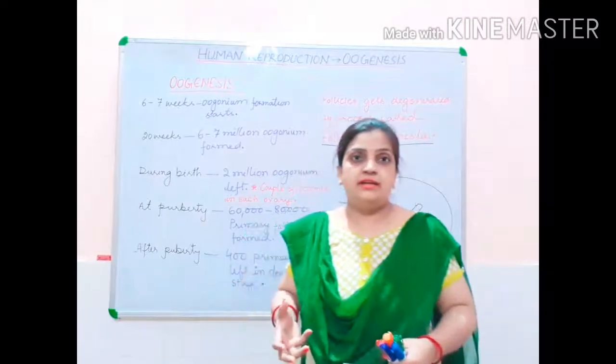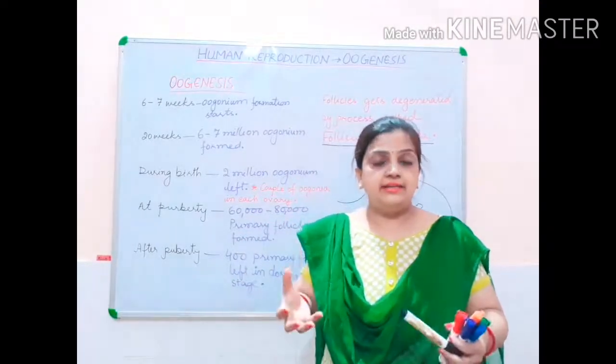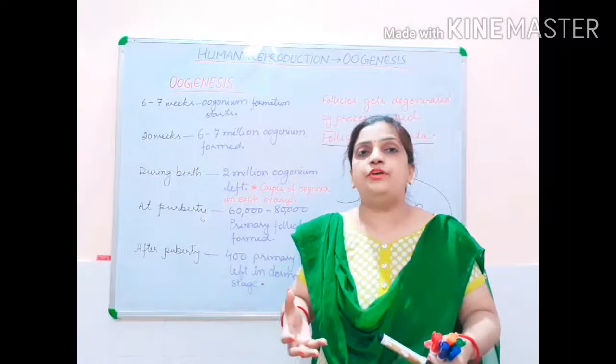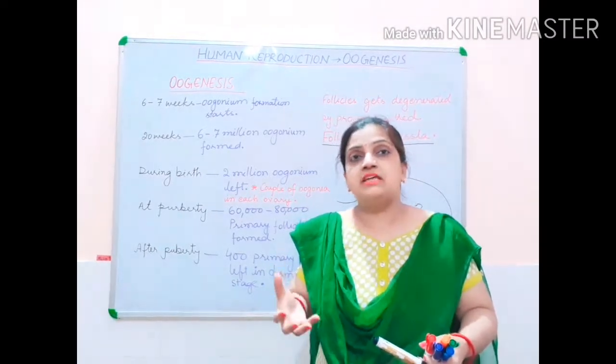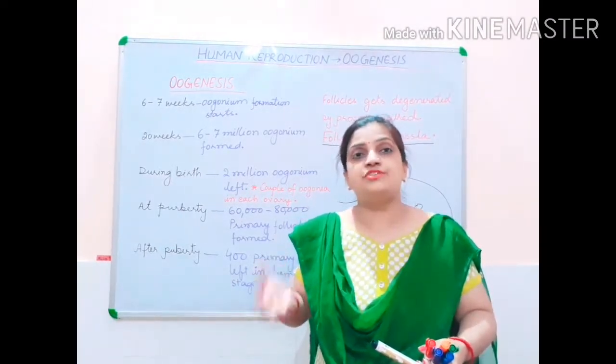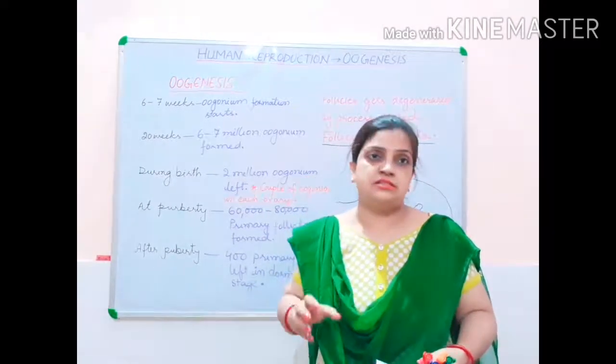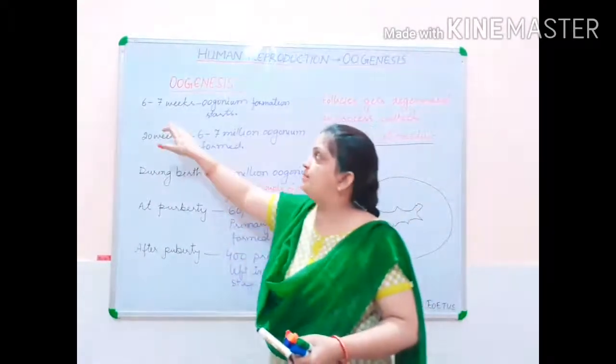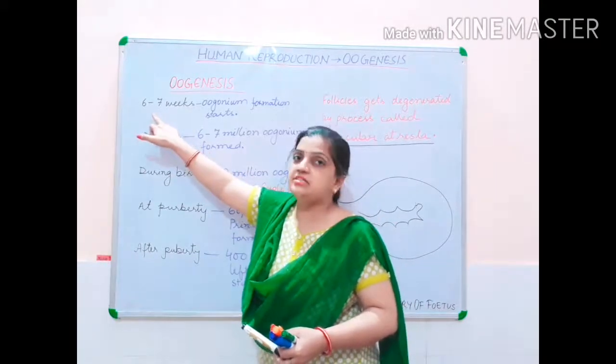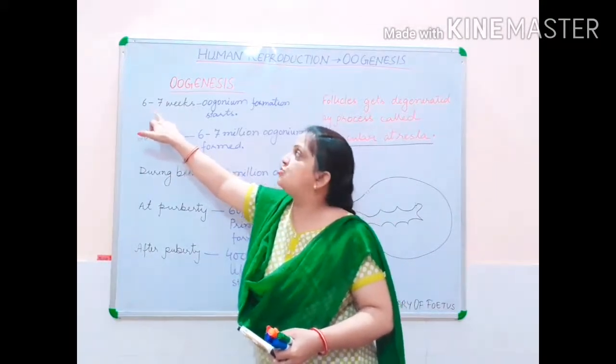Oogonia are the initiation point, the starting point from where the formation of egg cells is going to begin. That oogonium formation starts when the fetal development reaches 6 to 7 weeks.